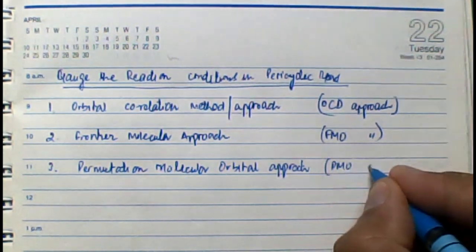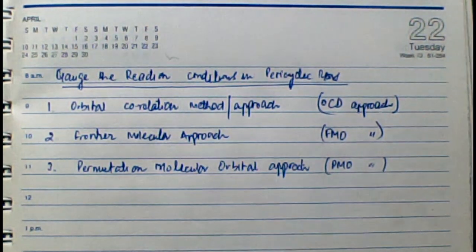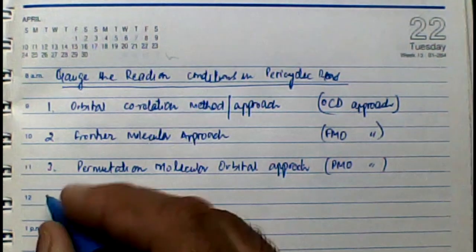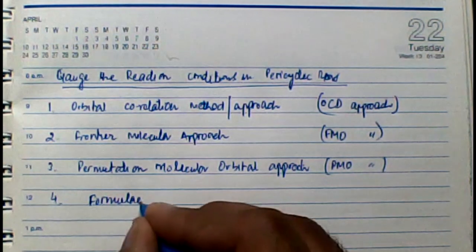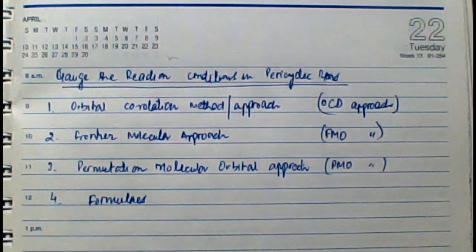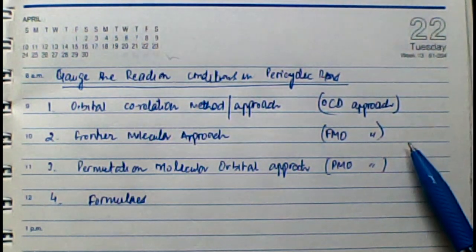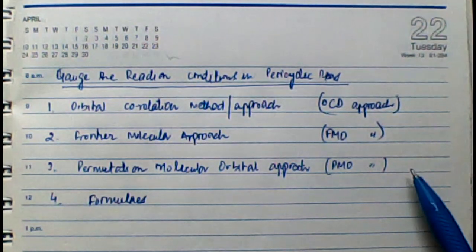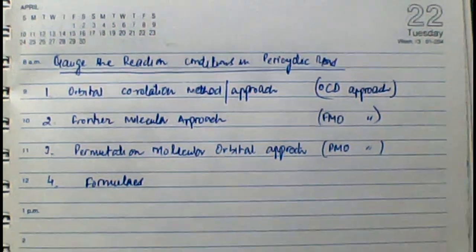So we normally talk about gauging the reaction conditions, or checking under which reaction conditions the reaction will be allowed. These are 3 methodologies to do this, and the 4th are the formulas which we'll be using to check this. Now you'll find during the course of the lectures which will follow that OCD might be the lengthiest of all. FMO is easy and predictable. PMO is easier, and formulas, once you understand them, you'd say it is just a matter of seconds to work out under which reaction conditions a particular pericyclic reaction will follow. So I'll shift my attention to the first approach, that is the orbital correlation method.